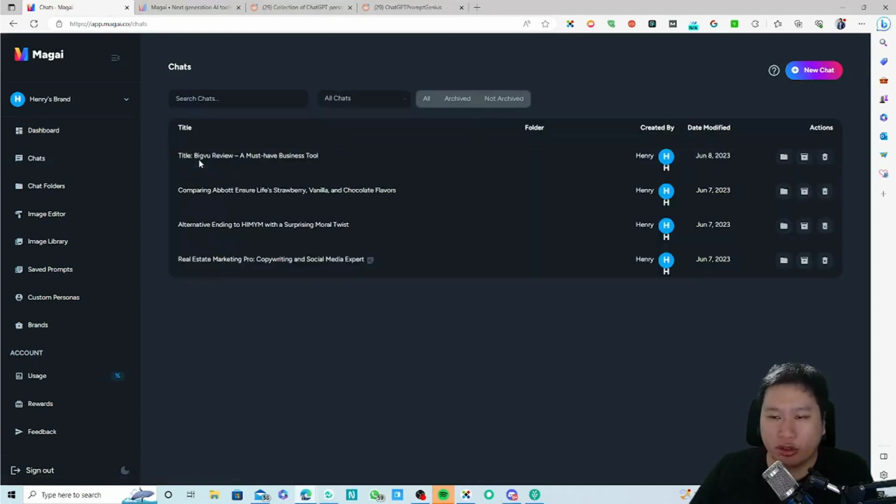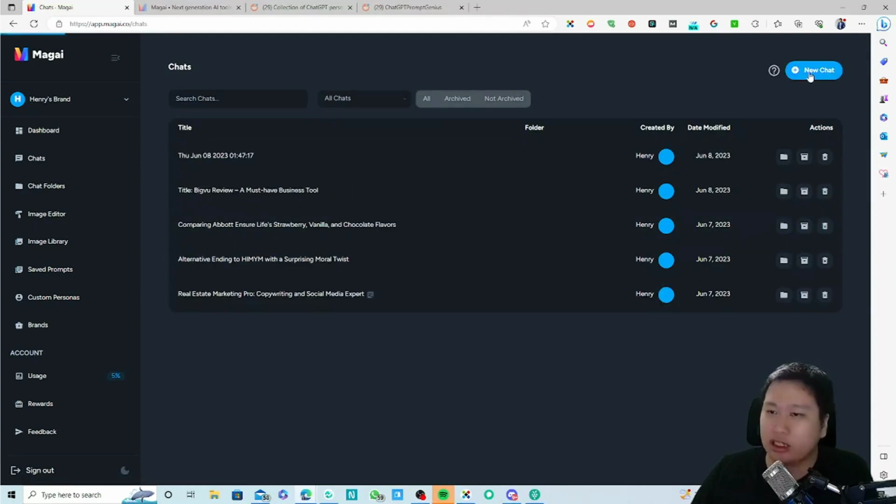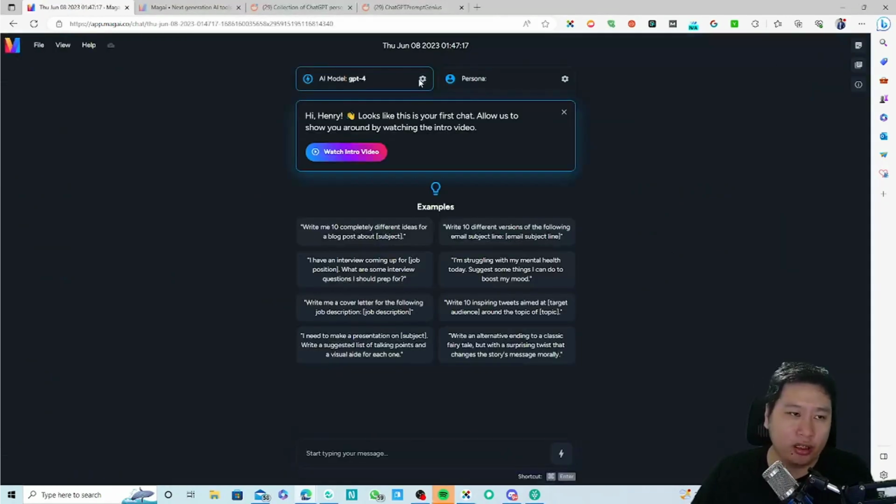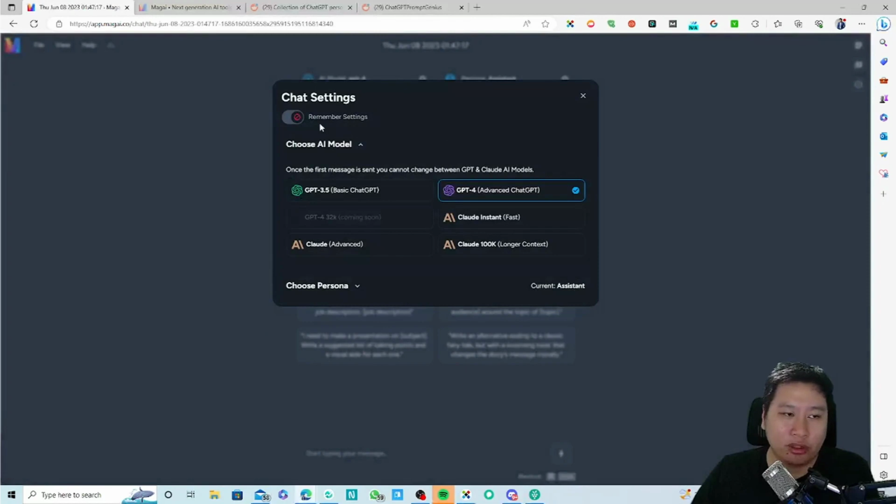Then of course we are going to look at some of the image functions that they have as well. So just click on new chat, and then you can pick, for example, from these AI models that are available. You can pick between GPT 3.5, GPT-4, and also GPT-4 32K.